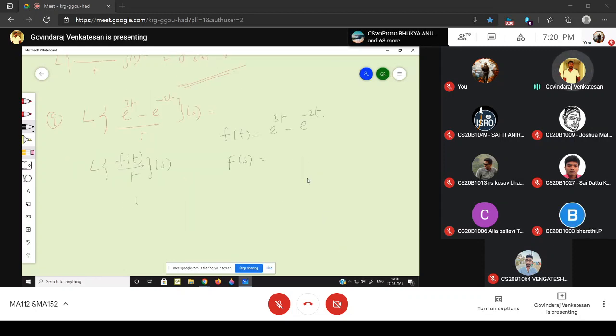According to this formula, this is equal to the integral from s to infinity of capital F of u du. So what is your capital F of s? 1 divided by s minus 3 minus 1 divided by s plus 2. Substitute this F into here, then integrate, substitute the upper limits and lower limits. That's all.